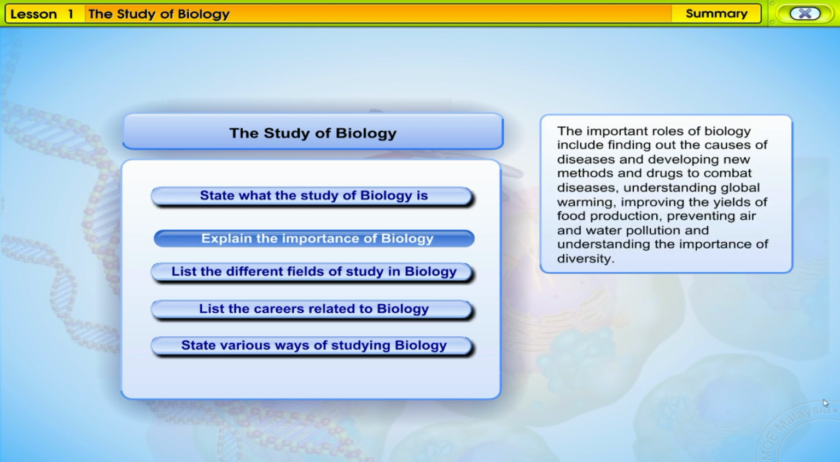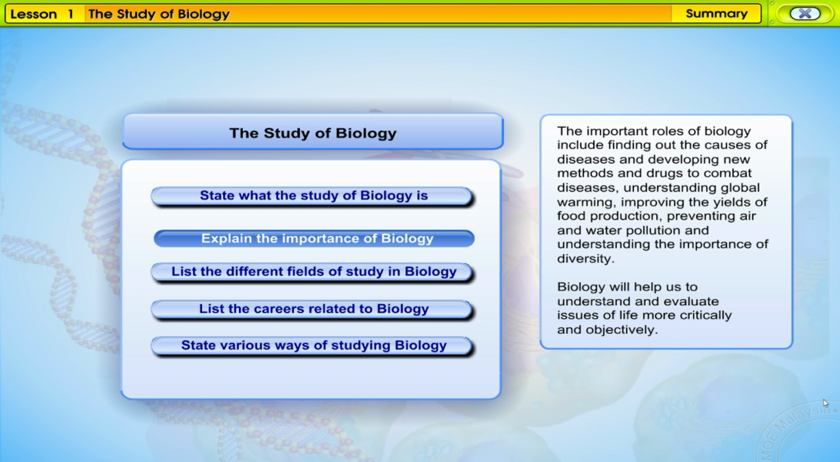The important roles of biology include finding out the causes of diseases and developing new methods and drugs to combat diseases, understanding global warming, improving the yields of food production, preventing air and water pollution, and understanding the importance of diversity. Biology will help us to understand and evaluate issues of life more critically and objectively.